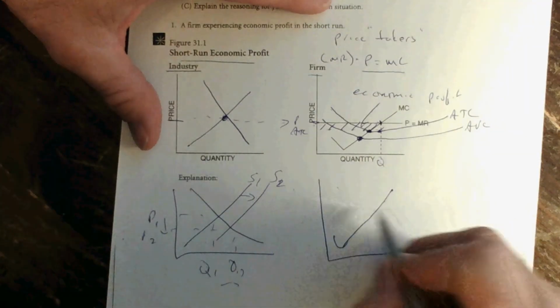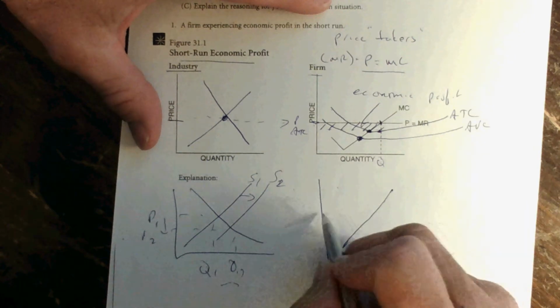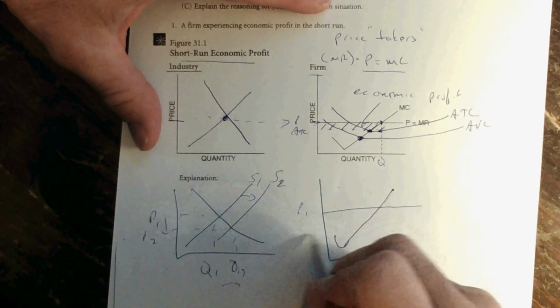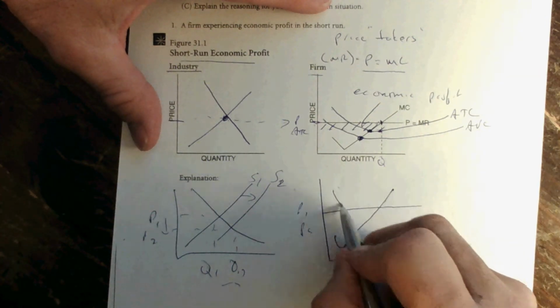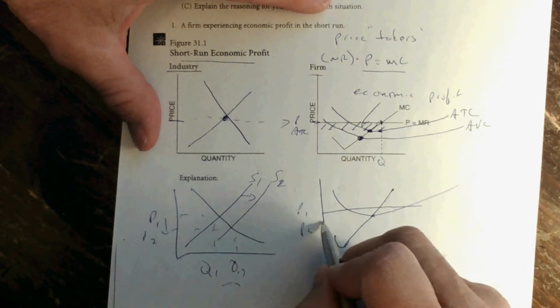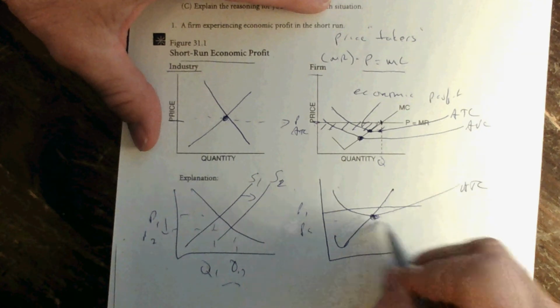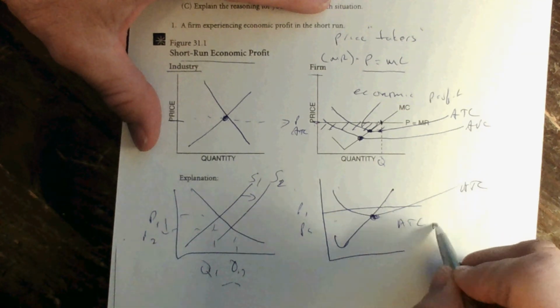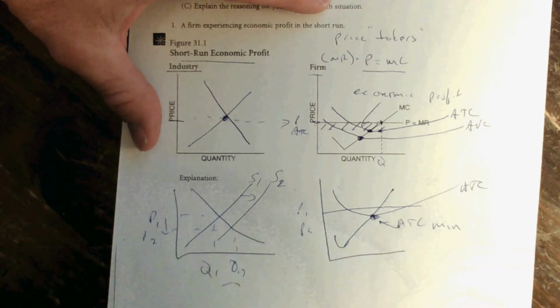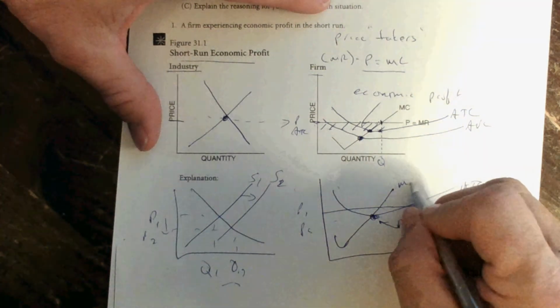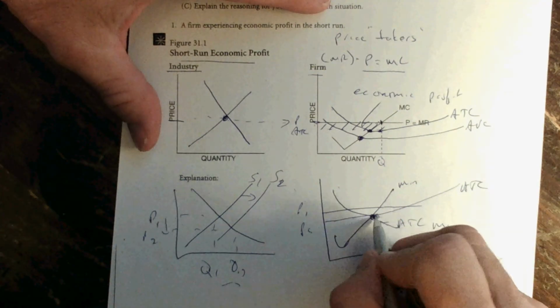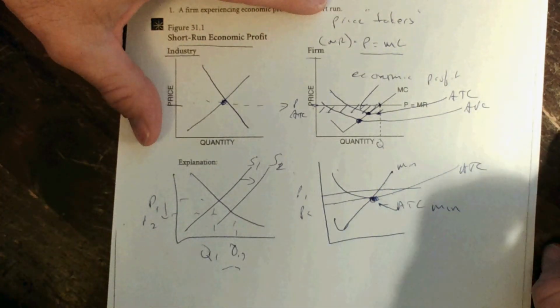What's going to happen here is as price falls, it's eventually going to come into equilibrium with average total cost. And where average total cost crosses marginal cost, that's a minimum. And that's a long-run equilibrium.